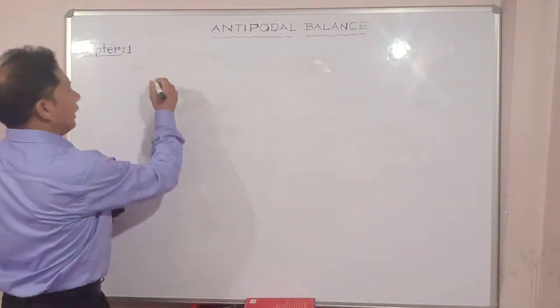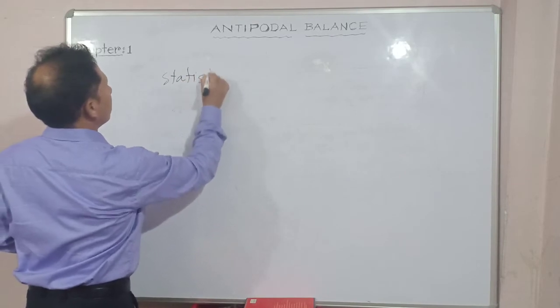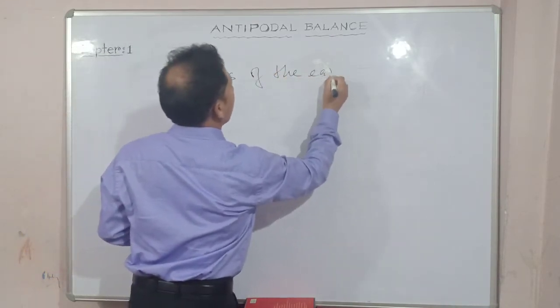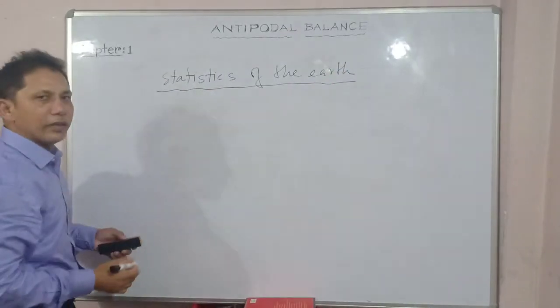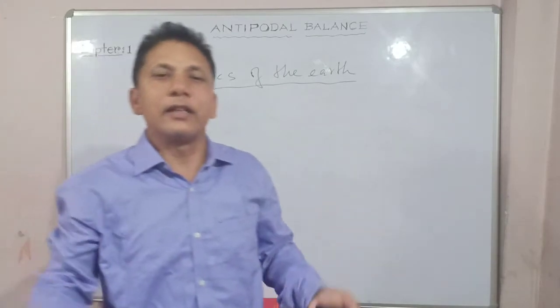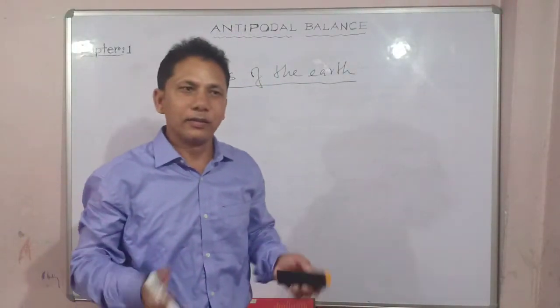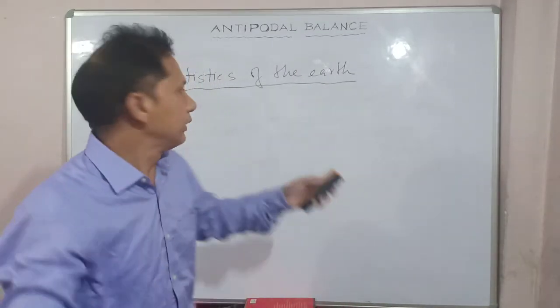So if I write, statistics of the earth, what is your vital statistics, shape and size?